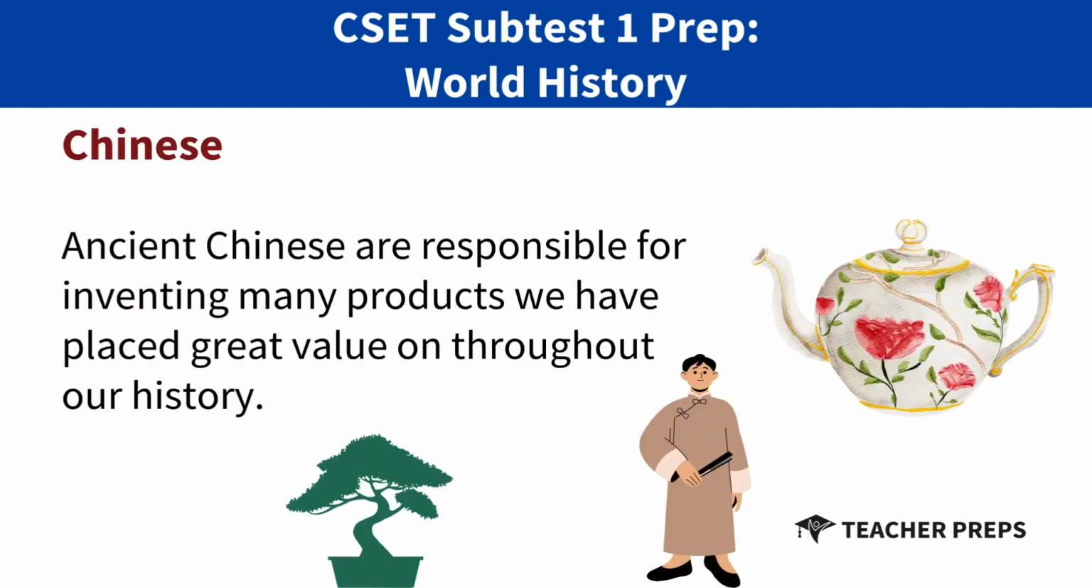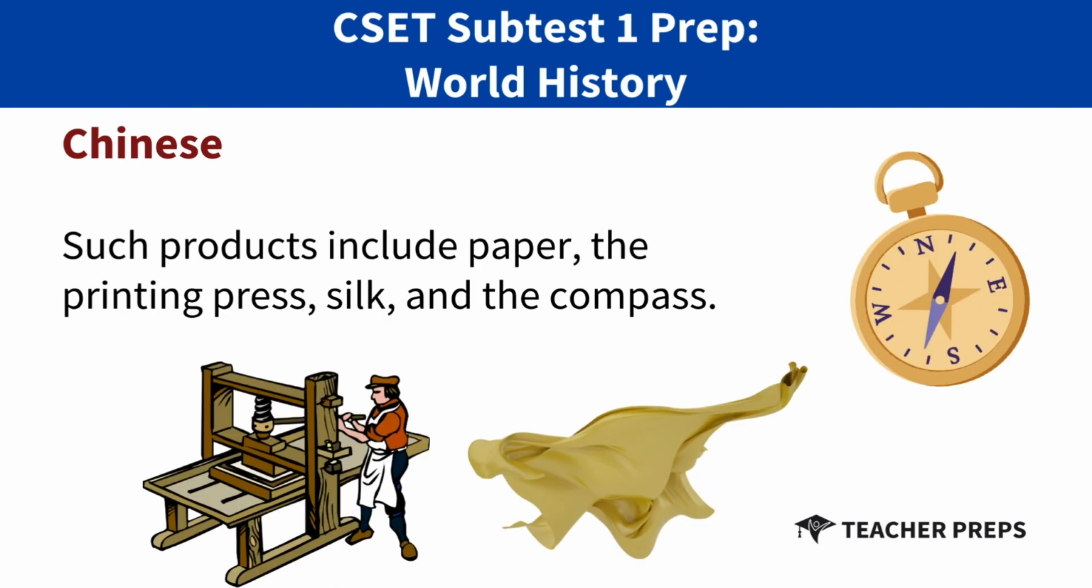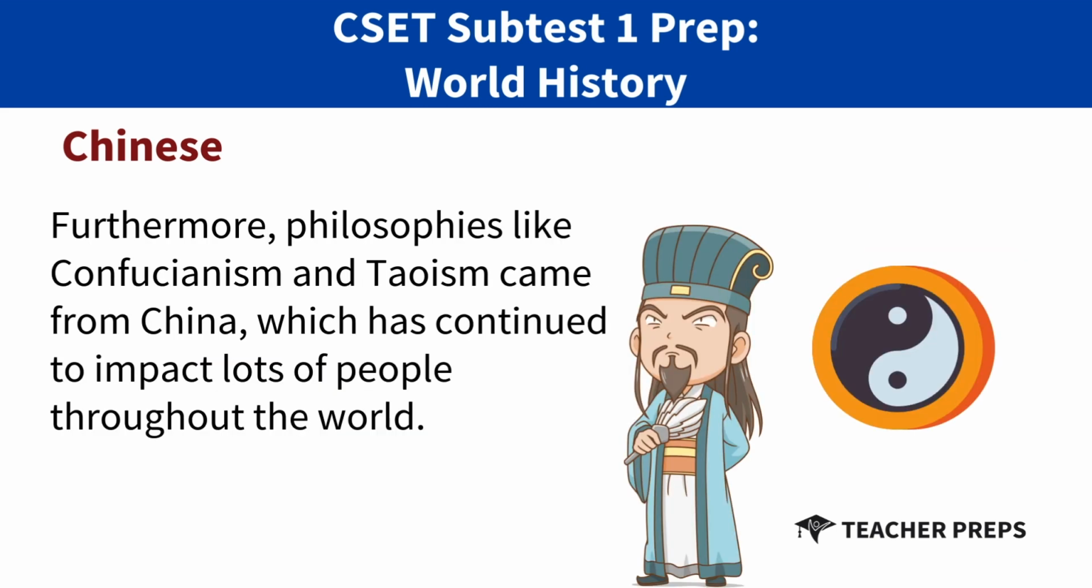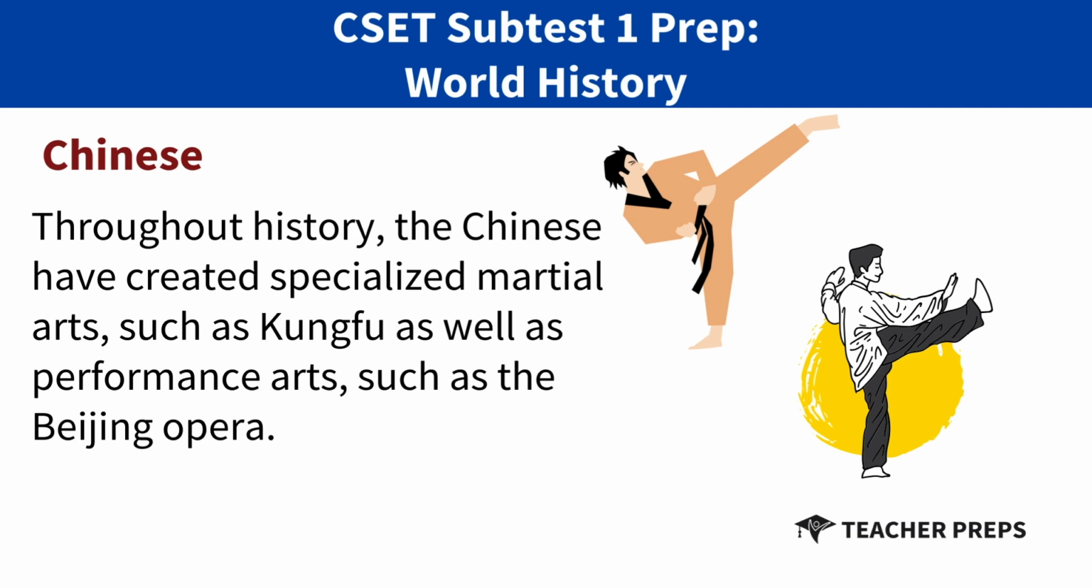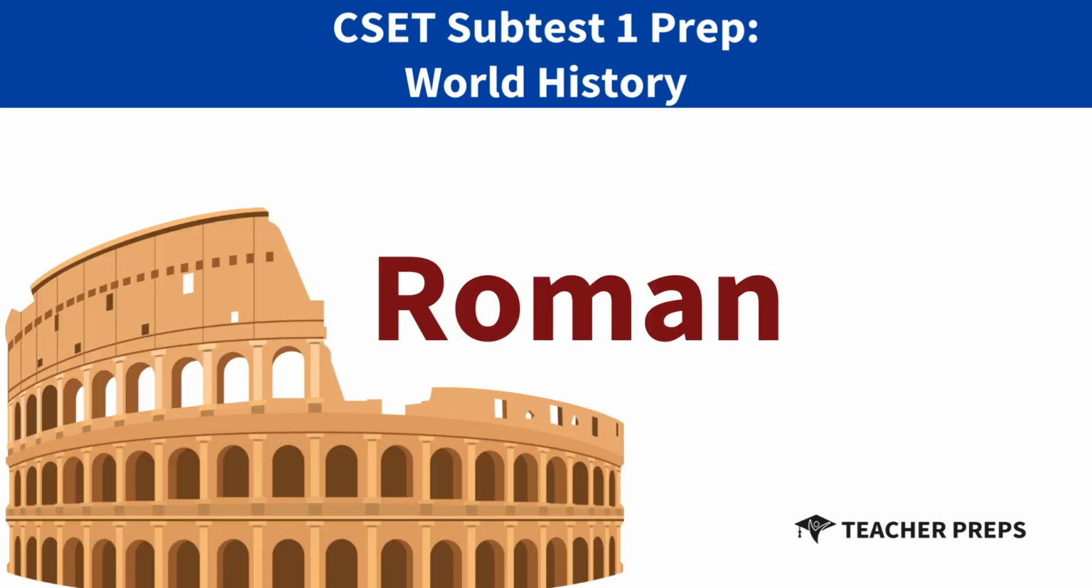Now let's move on to the Chinese. Ancient Chinese are responsible for inventing many products that we have today. Such products include paper, printing press, silk, and the compass. Furthermore, philosophies like Confucianism and Taoism came from China, which has continued to impact lots of people throughout the world. Throughout history, the Chinese have created specialized martial arts, such as Kung Fu, as well as performing arts, such as the Beijing Opera. Now let's go on to the Romans.